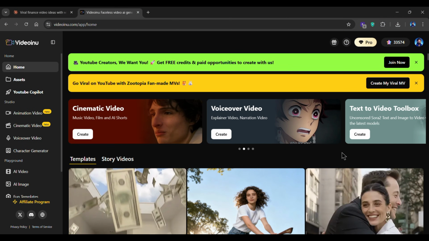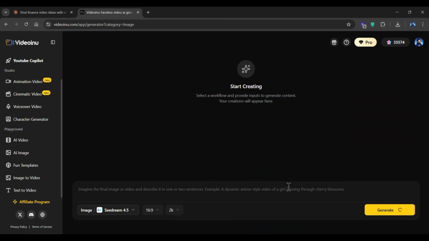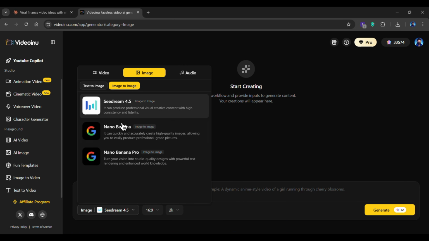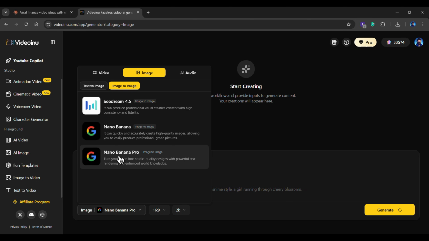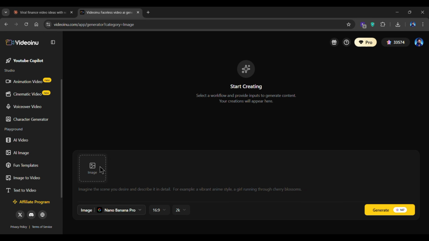Alright, inside the dashboard, head to the image section and select the image-to-image feature. For the model, I'll be using Nano Banana Pro, as it generates high quality and consistent results. Then, upload your channel logo or base image as a reference.